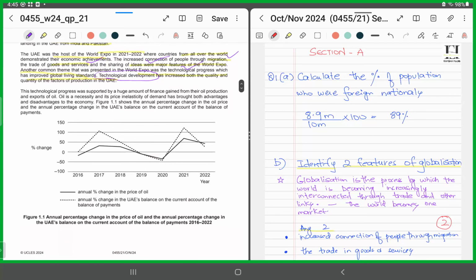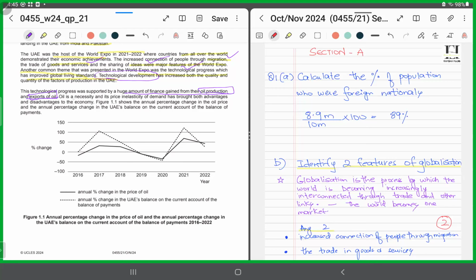Let's look at the third paragraph. The third paragraph states this technological progress was supported by a huge amount of finance gained from their oil production and exports of oil. So how was the UAE able to invest or bring in technological advancement? Where did it get the funds from? What was the source of funds? So it was the oil production and therefore exports of oil.